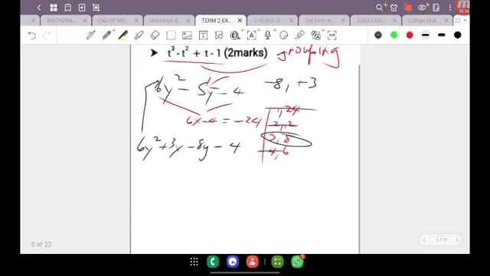Proceeding then, I'm going to go ahead and place these into groups. So you can see that the grouping technique still plays an important role in quadratic factoring. Now in the first bracket here, you'll recognize that 3 and 6 has a highest common factor of 3. And you'll also recognize here that y squared and y has a common factor, which in this case, the term with the lowest power is actually y.